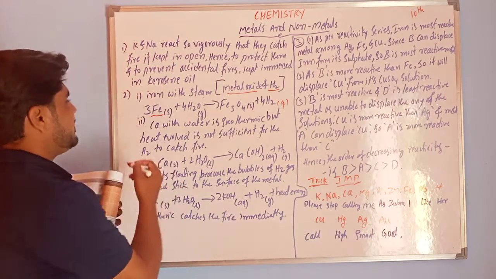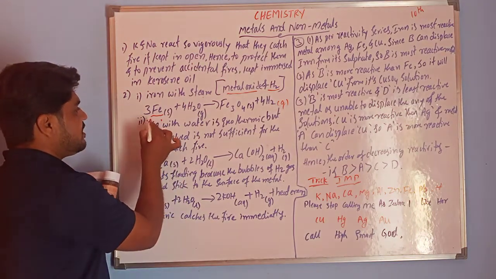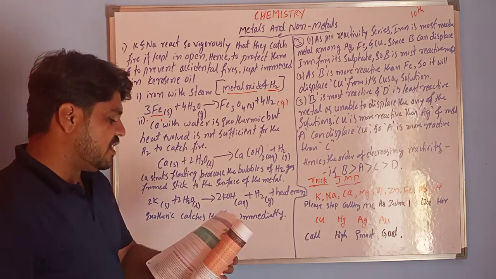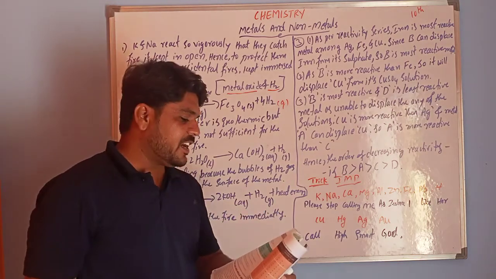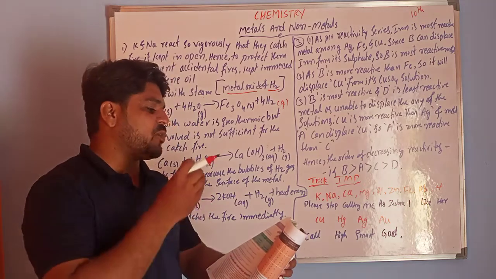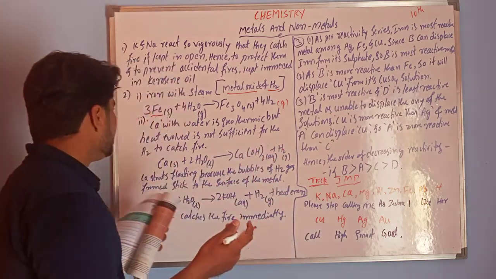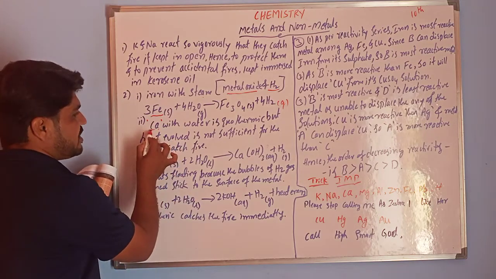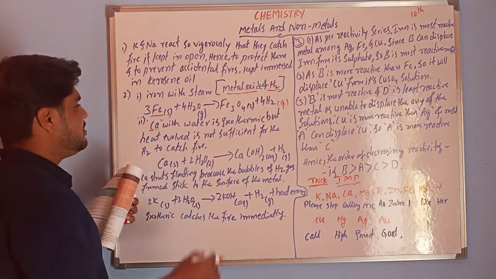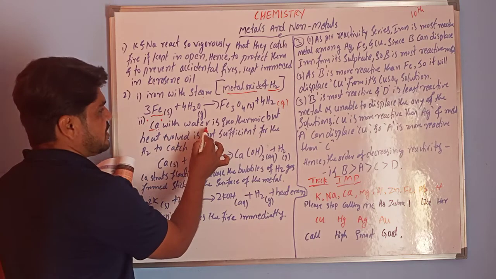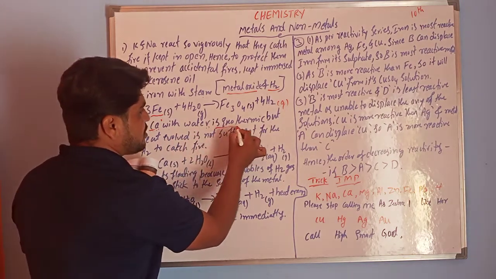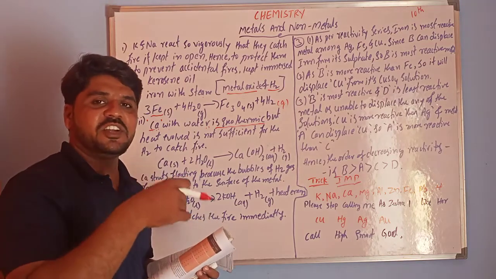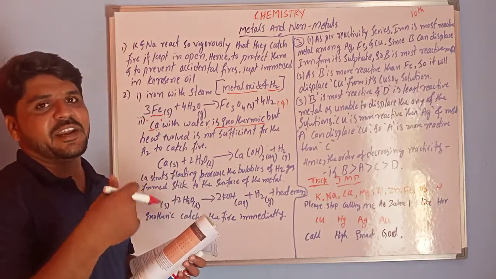Next, Ca is the symbol of calcium. What happens when calcium and potassium react with water? First I am going to discuss calcium. Calcium is a metal. When calcium reacts with water, it is an exothermic reaction. What is meant by exothermic? In this reaction, heat is liberated.